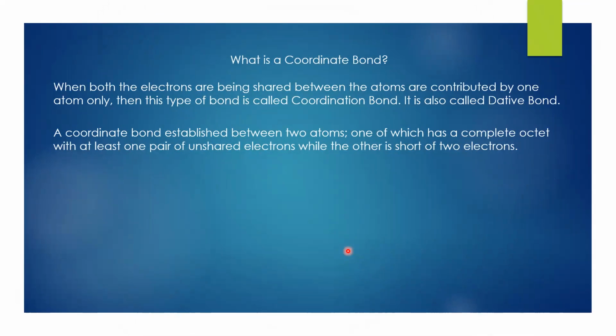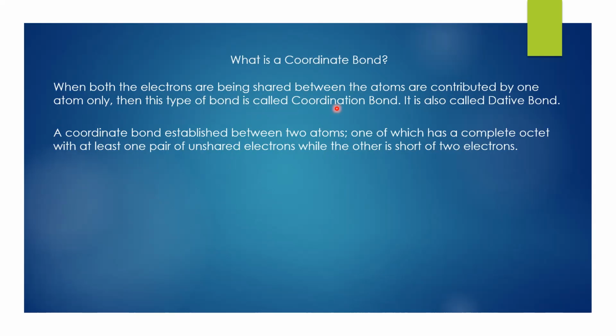What is a coordinate bond? We have already studied in our lower grades different types of bond formation taking place between two different atoms or ions, say ionic bond, covalent bond, hydrogen bond. So now again let's revise what is a coordinate bond. When both the electrons being shared between the atoms are contributed by one atom only, then this type of bond is called a coordinate bond. It is also called a dative bond.